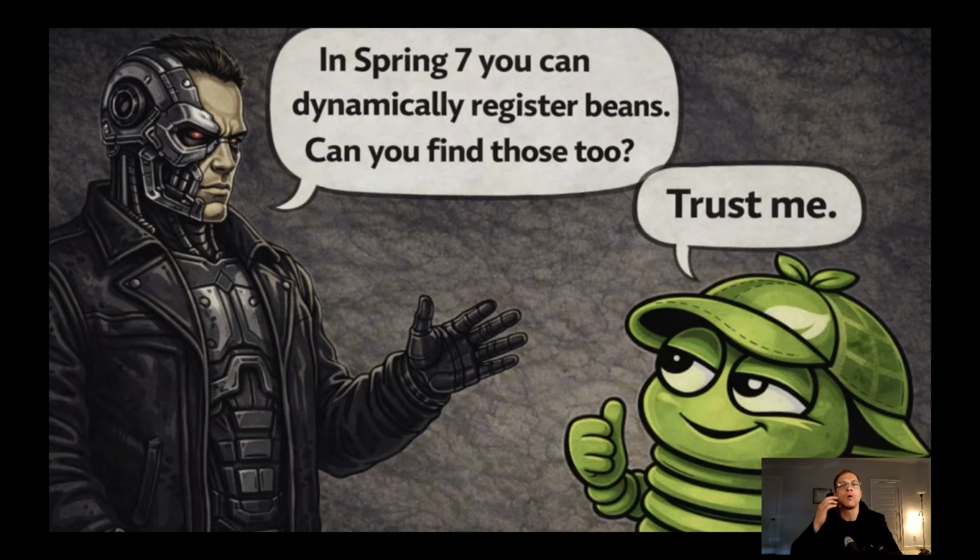And let me show another thing which is introduced by Spring 7. Since Spring 7, we can dynamically register not only beans, but together with the bean definitions, which can, for example, contain an ordering. Let me give you an example from real life. It's very popular in the last period of time to create some Spring AI application. If you're a Java developer and you love Spring and you love AI and you understand that AI is the future, so maybe you already did some pet projects with Spring AI.